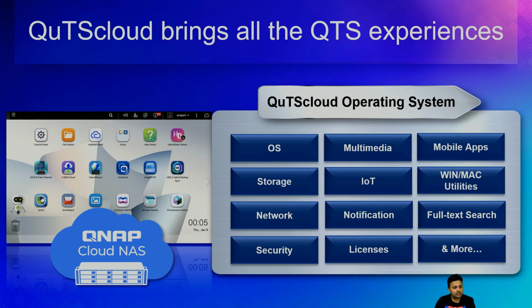QuTScloud has all the features that a normal on-premise QNAP NAS has. The entire operating system, QTS, has been migrated to the cloud. So most of the features of QTS you can find in QuTScloud as well. QuTScloud is our own operating system which can be deployed on the cloud or on an on-premise hypervisor, and as I said, most of the QTS experience is present inside QuTScloud as well.